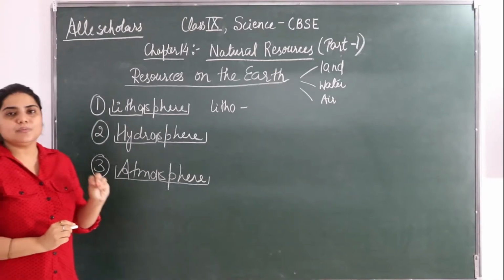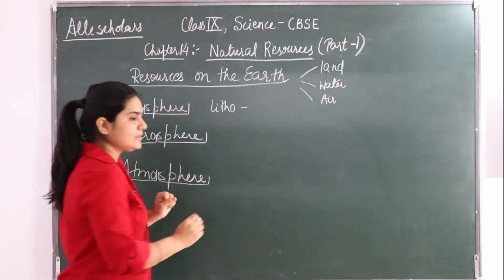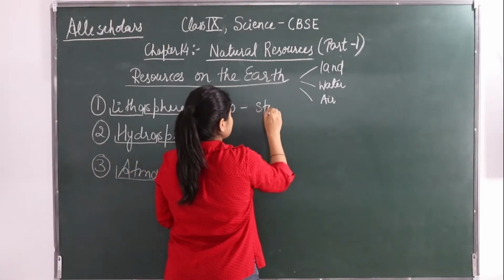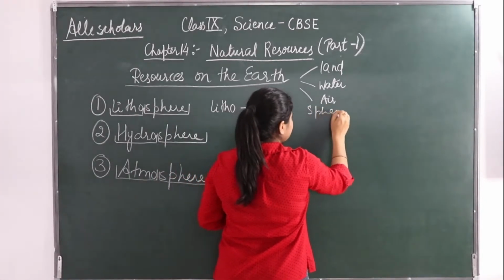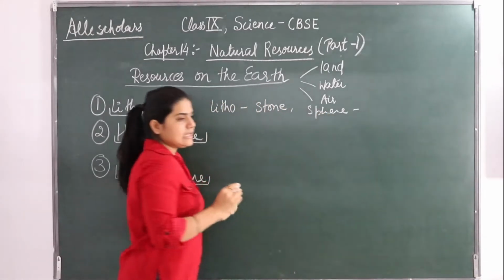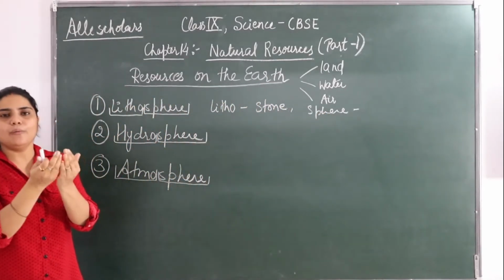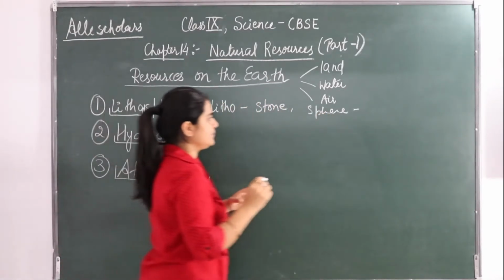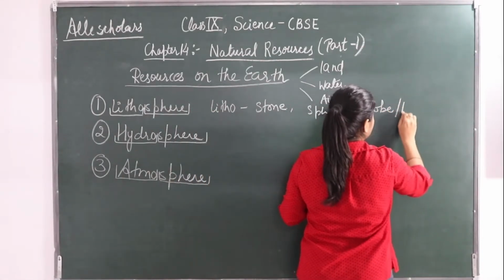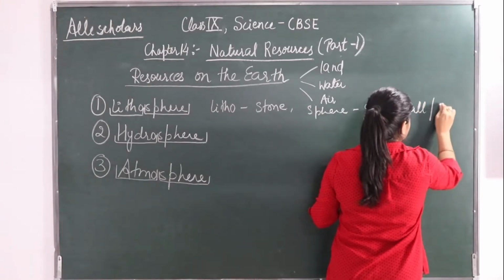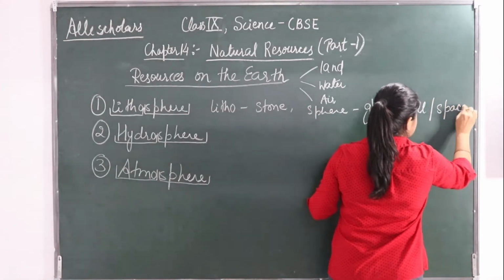Lithos, which means stone. And sphere is again a Greek word which means a globe, ball or space.